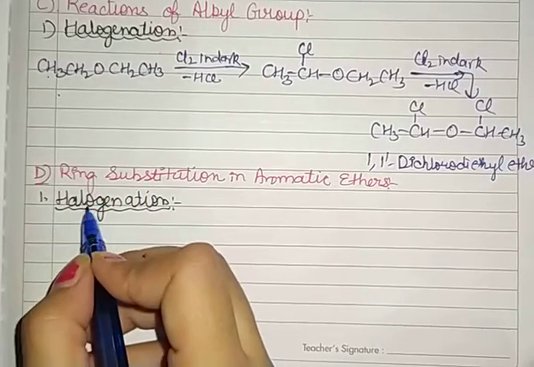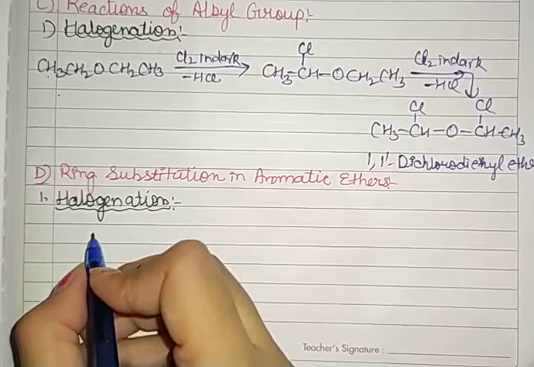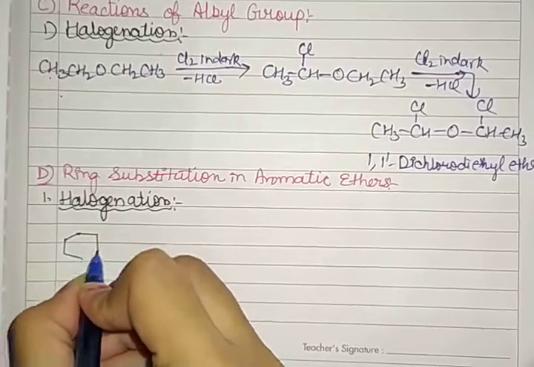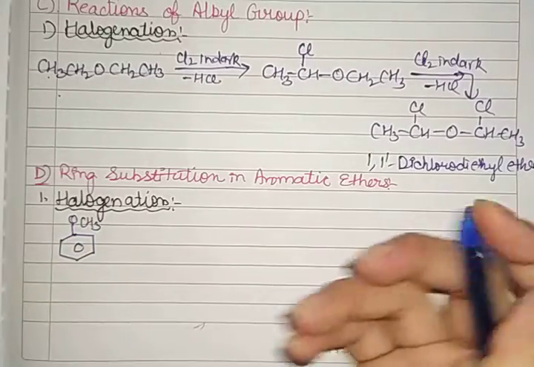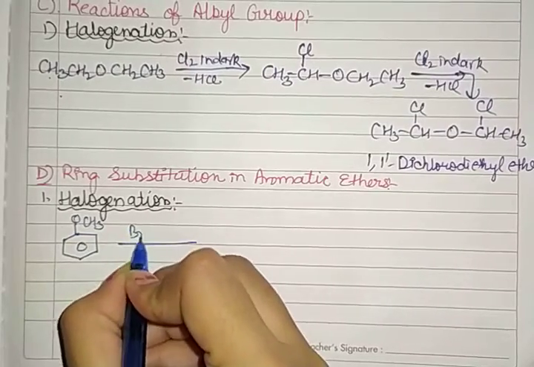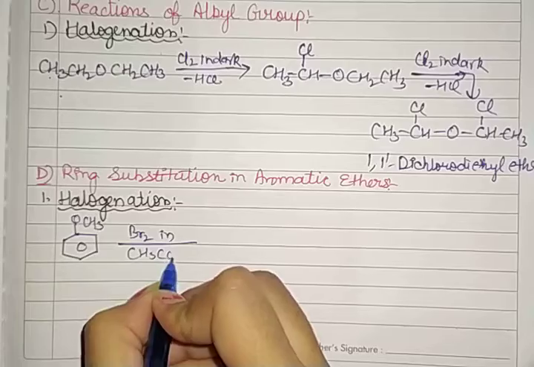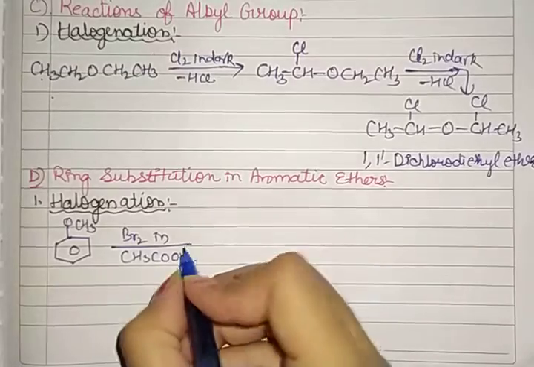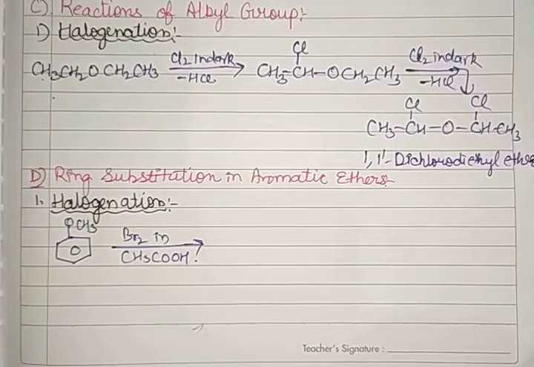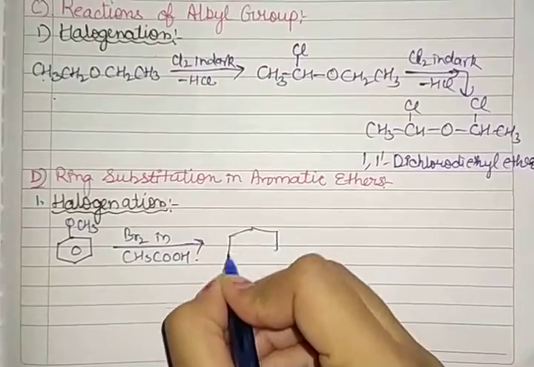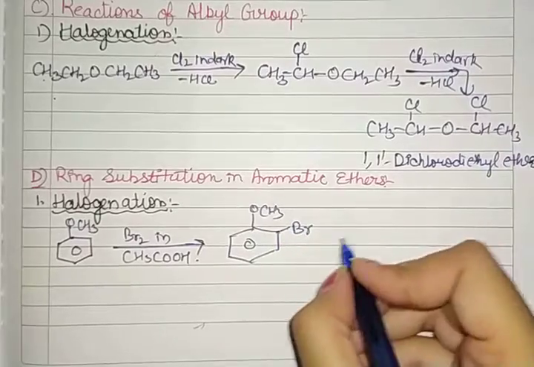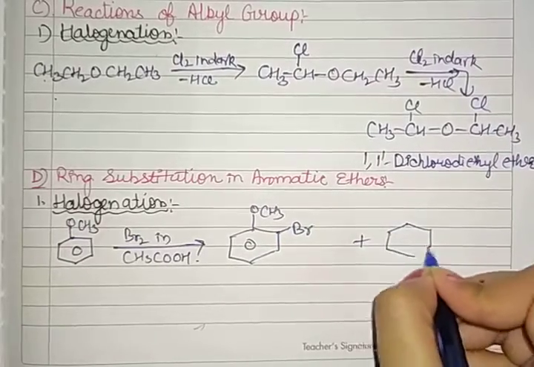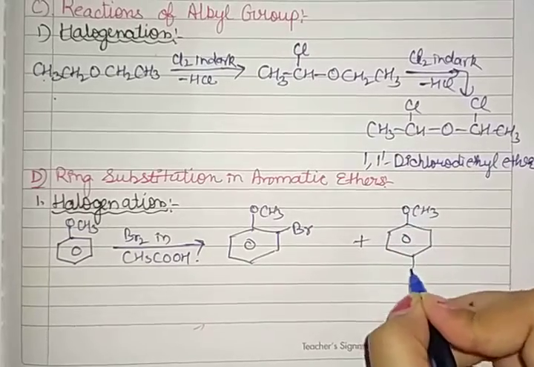So if we are doing the halogenation, or we can say the bromination, of anisole. What is anisole? Benzene ring having OCH3. Clear? When we are doing the bromination, I am writing here Br2 in CH3COOH. It will give us ortho and para products. That is anisole, OCH3, with bromine attached at the ortho position, plus a second product where bromine is attached at the para position.